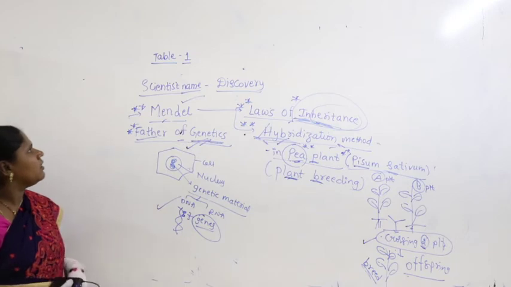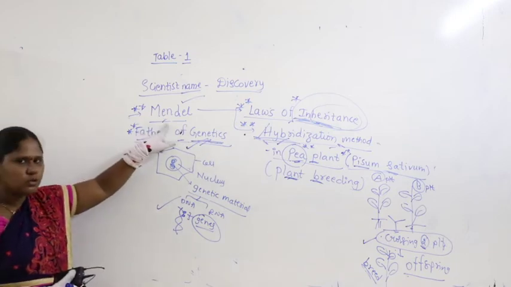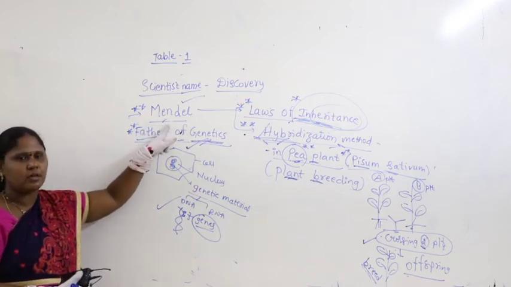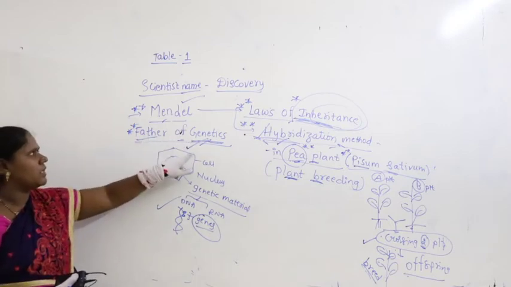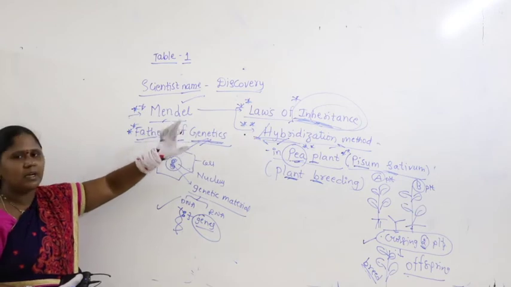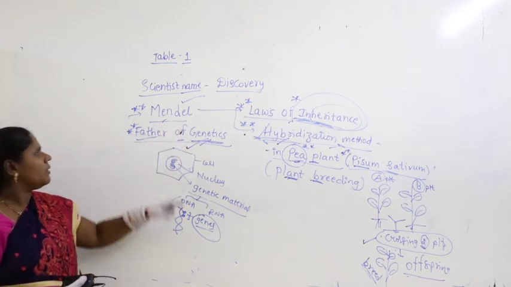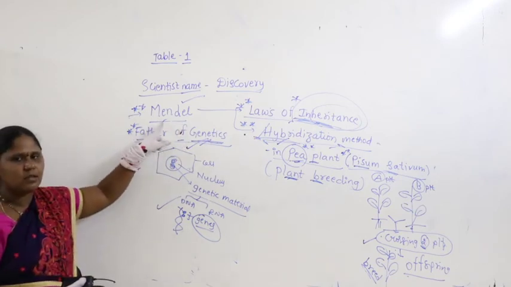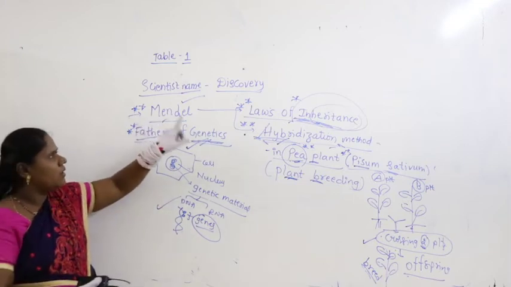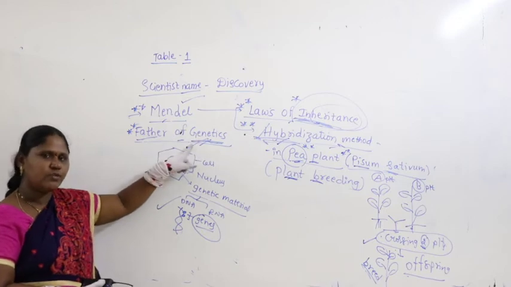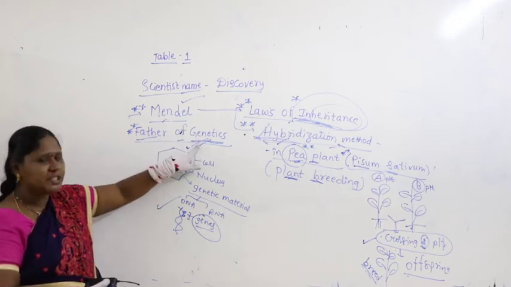I repeat again. Let us talk about the scientist today who has made wonderful efforts in the branch called genetics. He is referred to as the father of genetics. We have a good story about Mendel in second year. You are going to study it, but in first year you have the scientist list in chapter number 3. Remember the scientist name Mendel, considered the father of genetics for his great effort towards genetics.